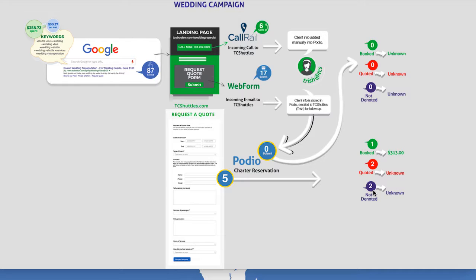And then there were 2 potential reservations that it appears were not followed up. Nobody called on them. Nobody clicked anything in Podio to indicate that they booked or quoted. They're just kind of sitting there. Let's go take a look at Podio and I'll show you what I'm talking about.